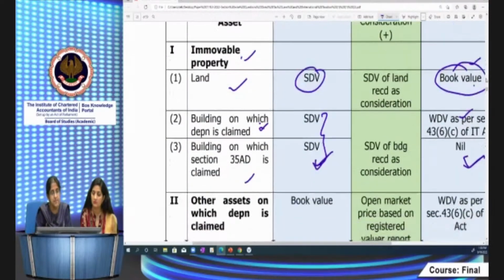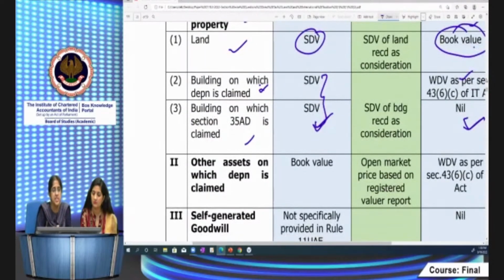Now, other assets on which depreciation is claimed, other than immovable property: for the purpose of full value of consideration, I have to take book value. For the purpose of cost, I have to take depreciation. For any asset on which depreciation is claimed, I take WDV as per the Income Tax Act.